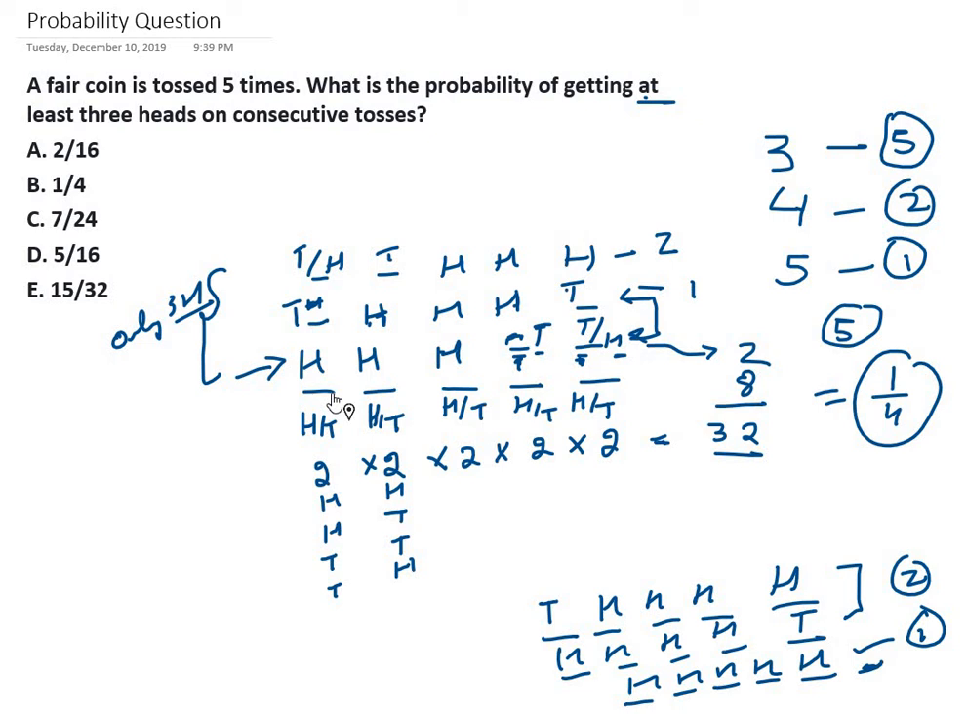We are done. That's all the possibilities. I think we haven't left out anything. At least 3 heads on consecutive tosses. Yeah, that's all. 1 by 4 is the answer.